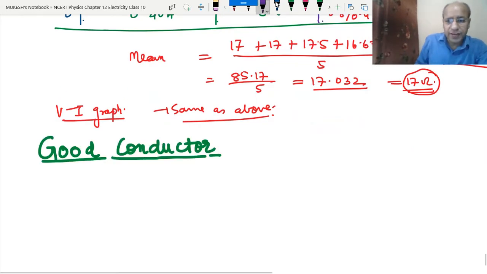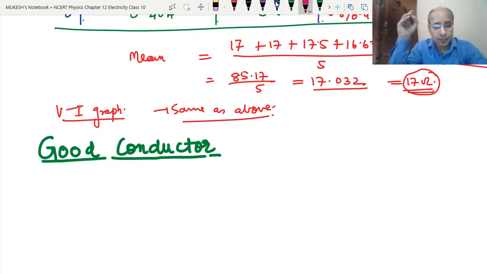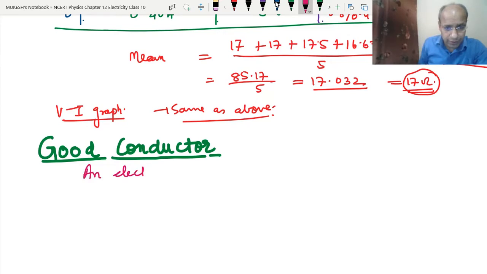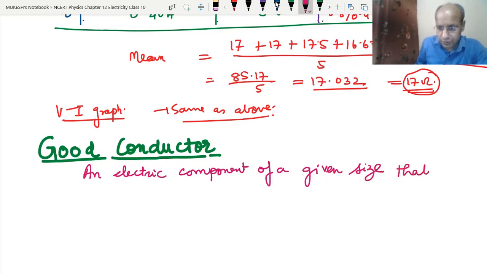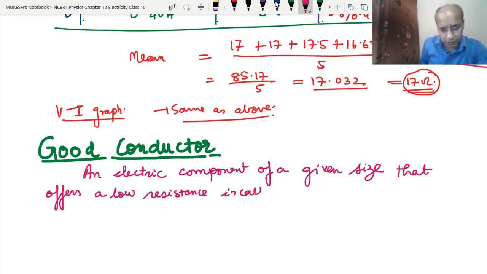Okay, so now how can we define a good conductor? A conductor whose resistance is very low, which provides the least resistance. A material which provides the least resistance to the flow of current is called a good conductor. An electric component of a given size that offers a low resistance is called a good conductor.